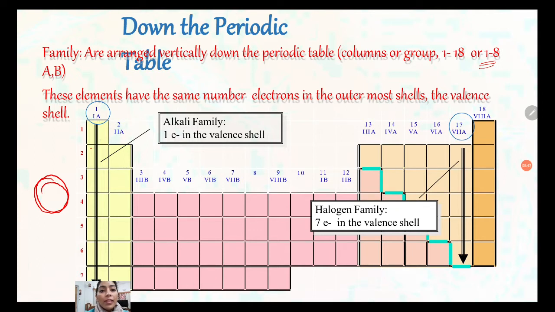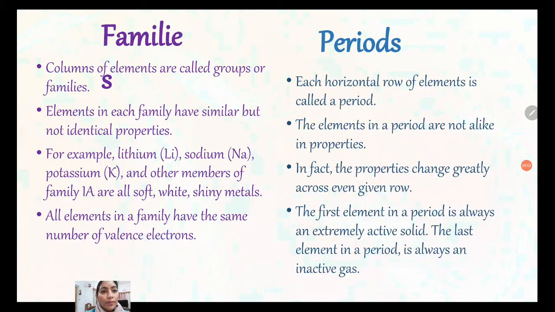In the alkali metals, 1A, the electron will come in the first orbit, that is called its valence shell. The halogen family, the 7th group, has 7 electrons in the valence shell. The outermost shell is called the valence shell.